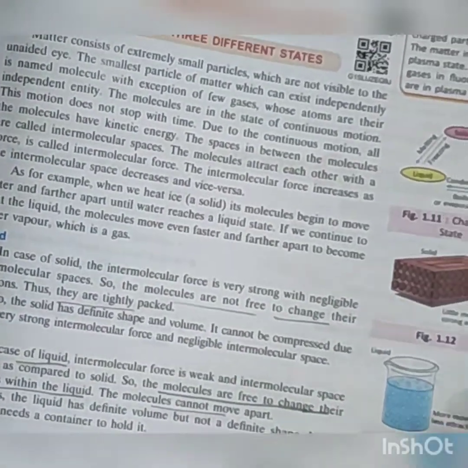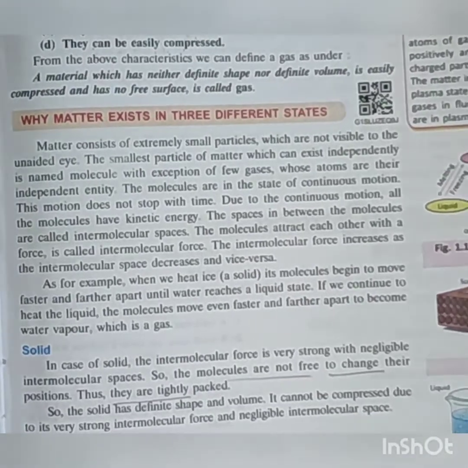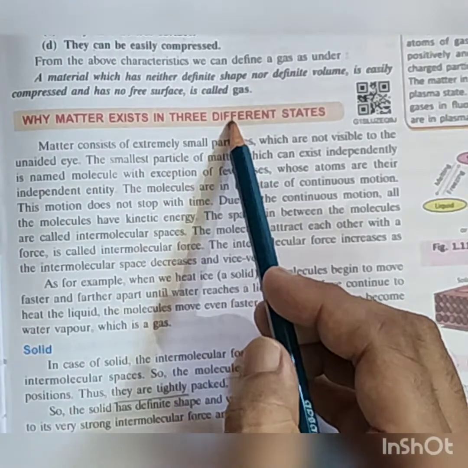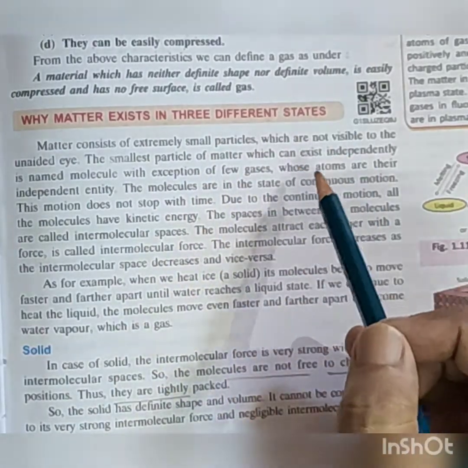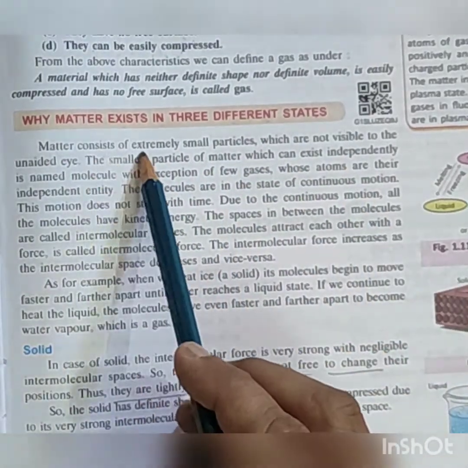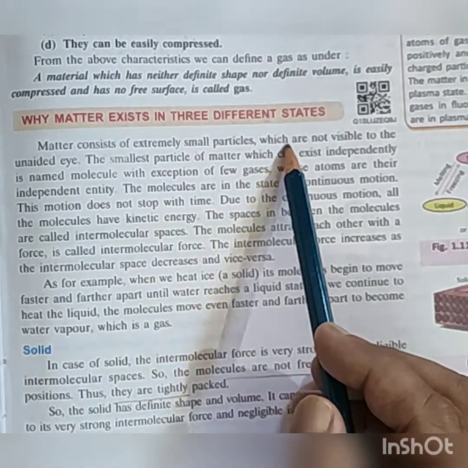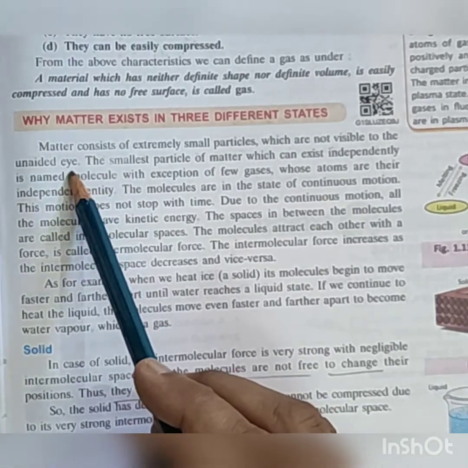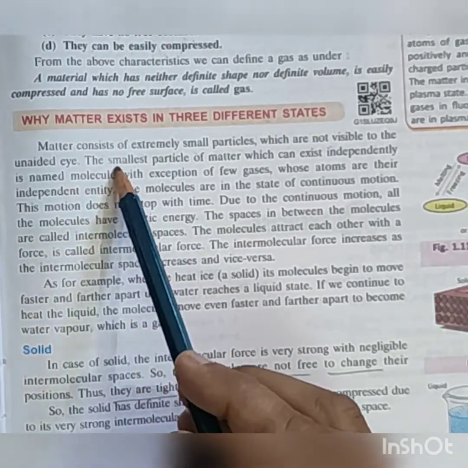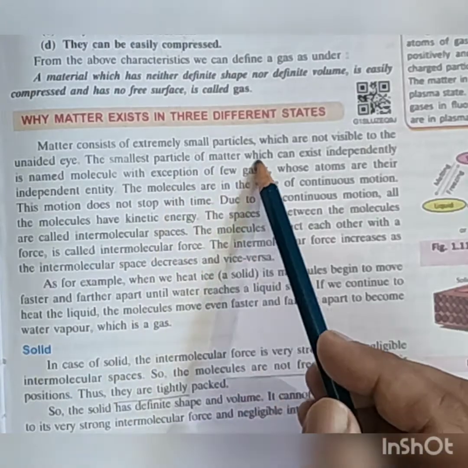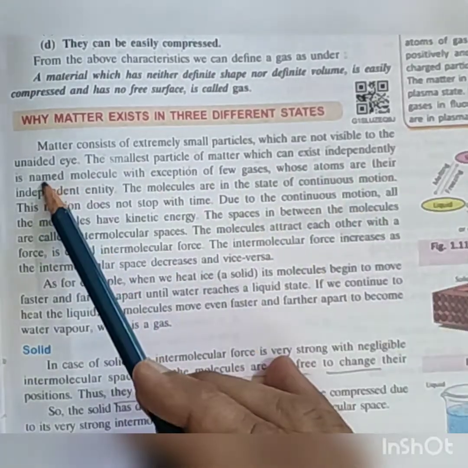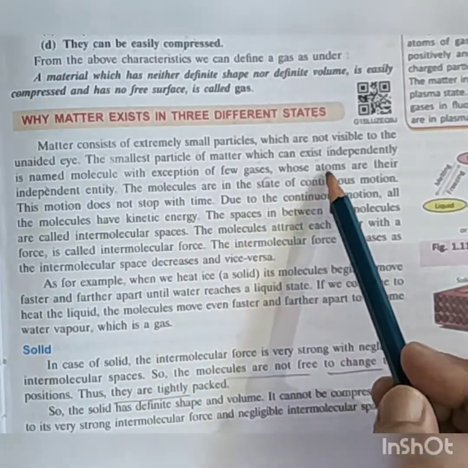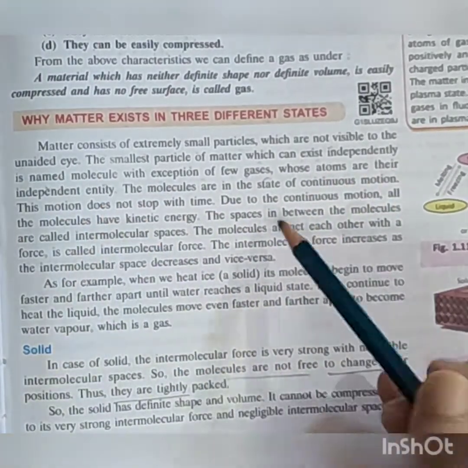Now, we have a very common question that can come: why does matter exist in three different states? Matter consists of extremely small particles which are not visible to the unaided eye. The smallest particle of matter which can exist independently is named molecule, with the exception of a few gases whose atoms are independent entities.